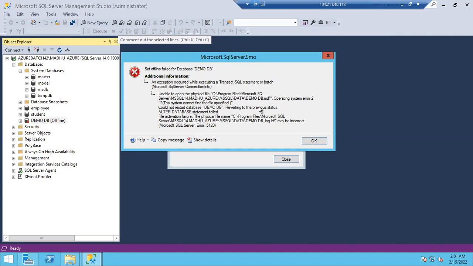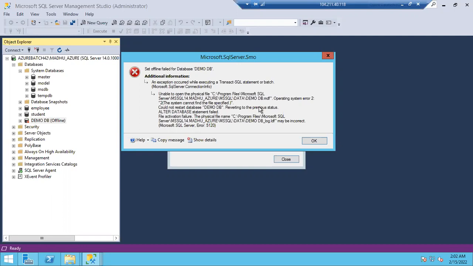Okay, so this is how it is going to work. So how does it know the path of DemoDB, guys? Simply, it will search in the master database. Why are we giving this demo? Sometimes if you get these kinds of errors, there might be a chance someone misplaced the files, someone moved the files wrongly. So how to fix this error, guys? First, you have to change the path in the master database. Then only you can move it, or you can move it, then change the path, then try to bring the database online, guys. Okay, is it clear?